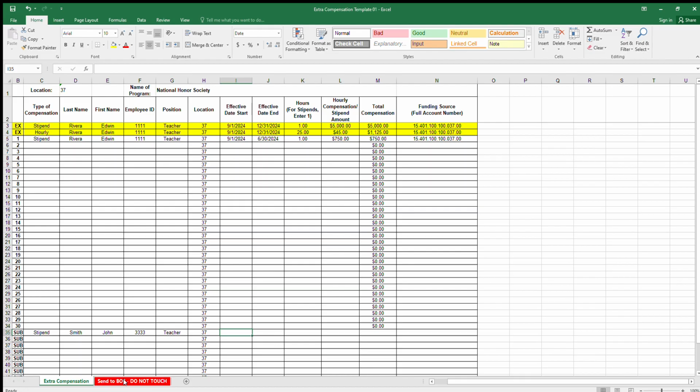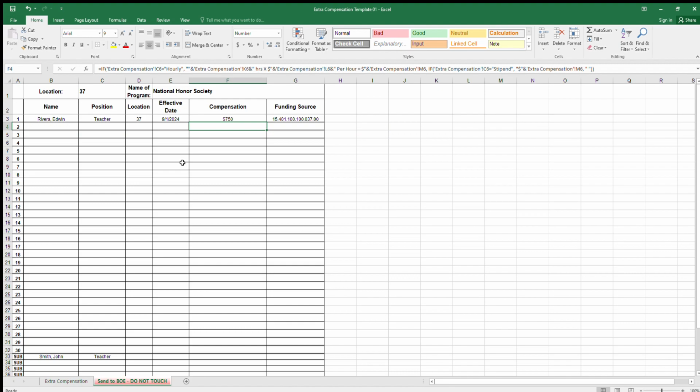And in the Send to BOE, you'll see that this looks a little different from the hourly compensation, but it's pretty much the same. And again, it reduces any flack that's happening when people are reviewing these extra compensations. So hopefully that helps. If you have any questions, please reach out.